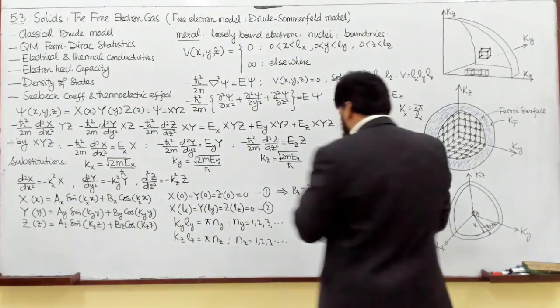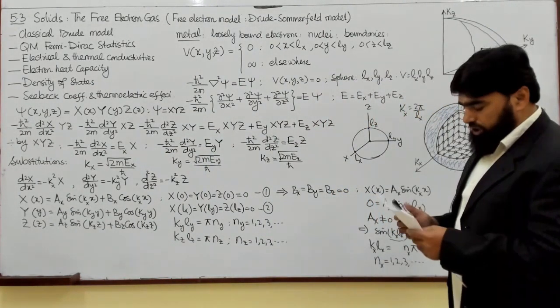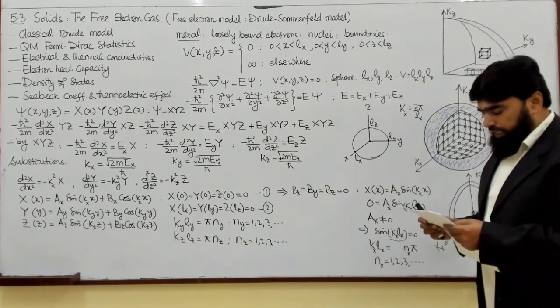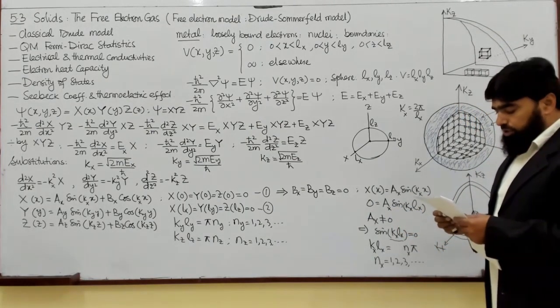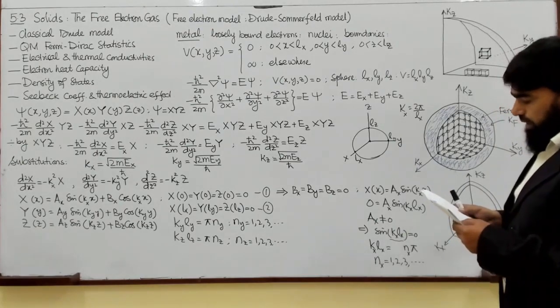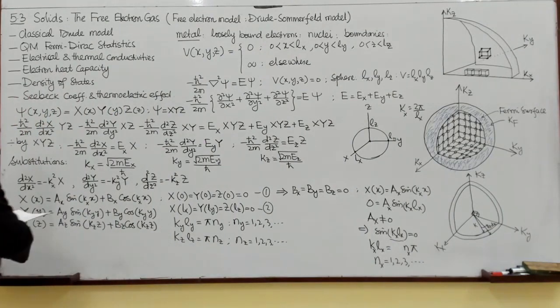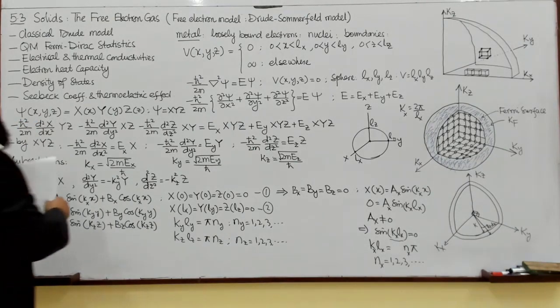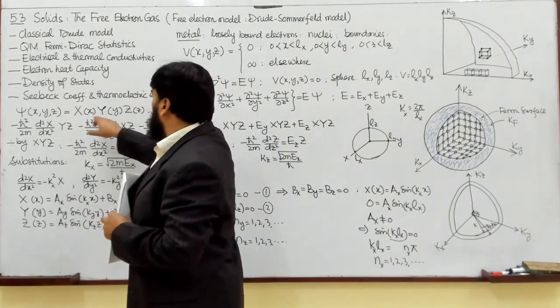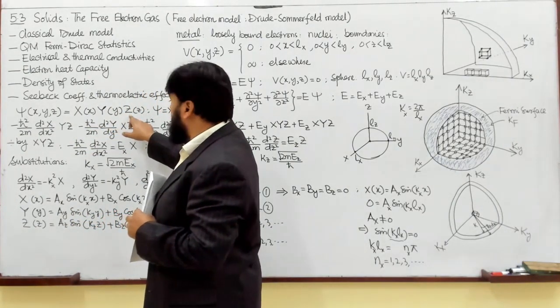So I have solved the differential equation, and the solution will be psi, which we have written as a function of x, y and z here.